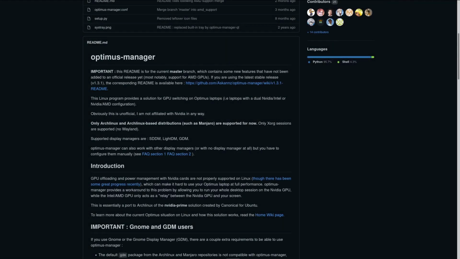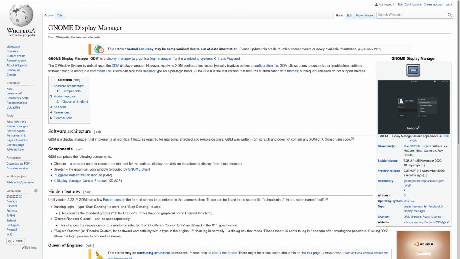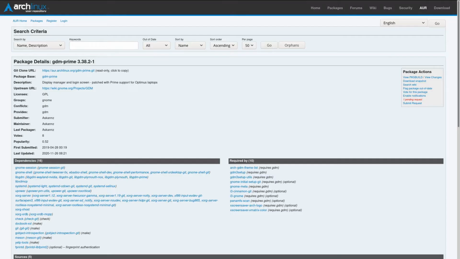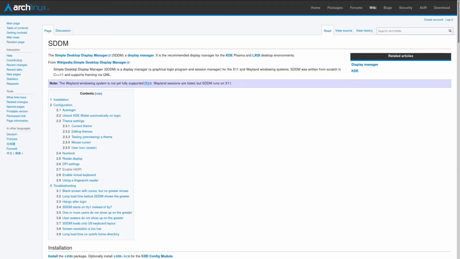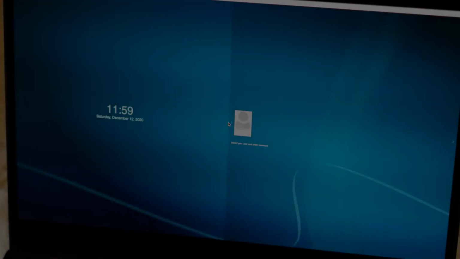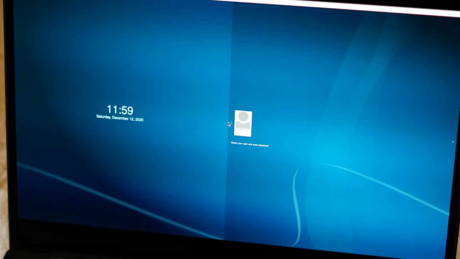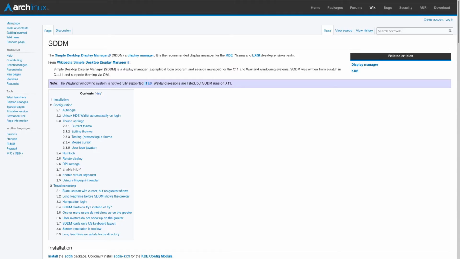We've talked about Optimus Manager in the last video, for how it doesn't work well with GDM and instead needs GDM Prime. I couldn't get either to work. I can keep using SDDM, but at least out of the box, it doesn't scale for the high resolution screen and appears too tiny, like the GRUB menu. Though SDDM is known to be easily customizable, GDM used to scale perfectly right out of the box. I even haven't been able to get Optimus Manager to work without a display manager, which would have worked for me as well.